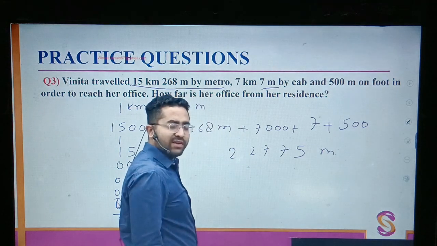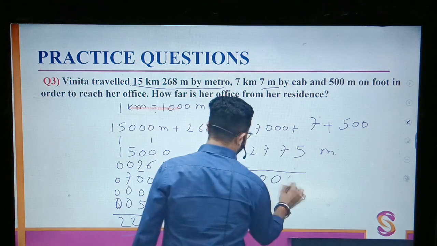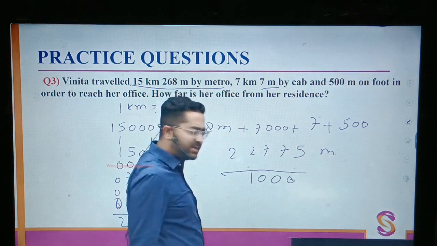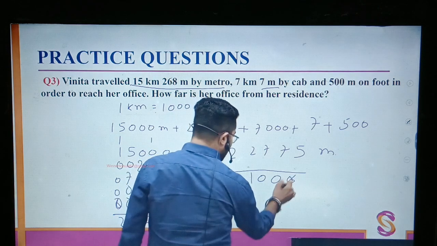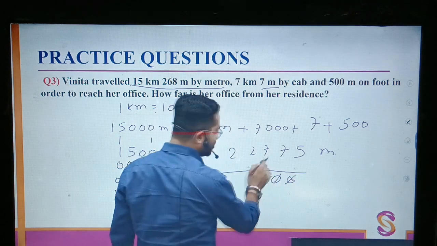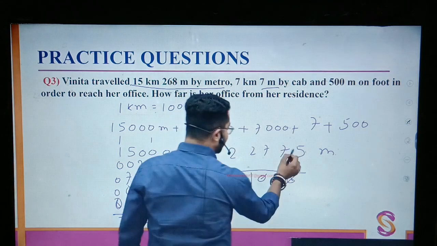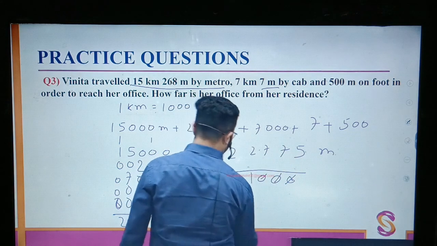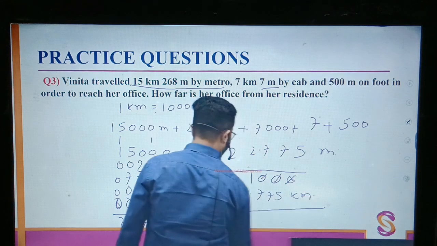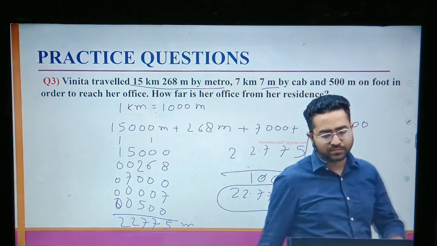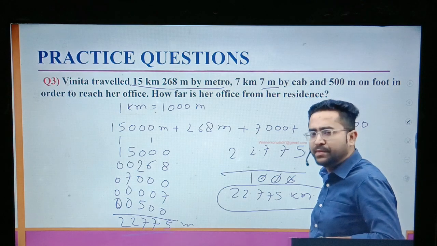And if I want to convert this into kilometer, I'll divide by 1000, because in 1 kilometer there are 1000 meters. Then if I want to get the point, the point is here, so it will move by 3 digits. 1, 2, 3. 22.775 kilometer. Got it? Simple.